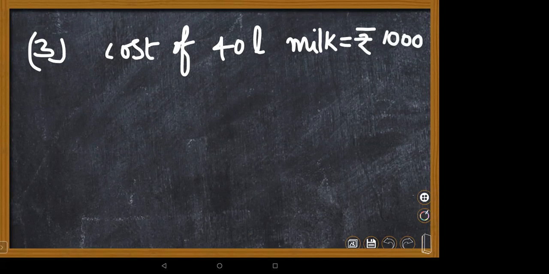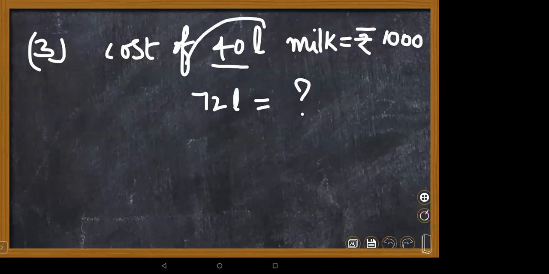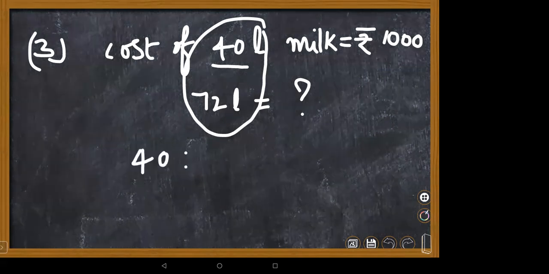You need to find the cost of 72 liters. Same thing, children. We know that the three terms are in proportion. So how are we supposed to write this statement, children? Ma'am, 40 is to 72 as 1,000. Very good. 40 is to 72 as 1,000 is to x.